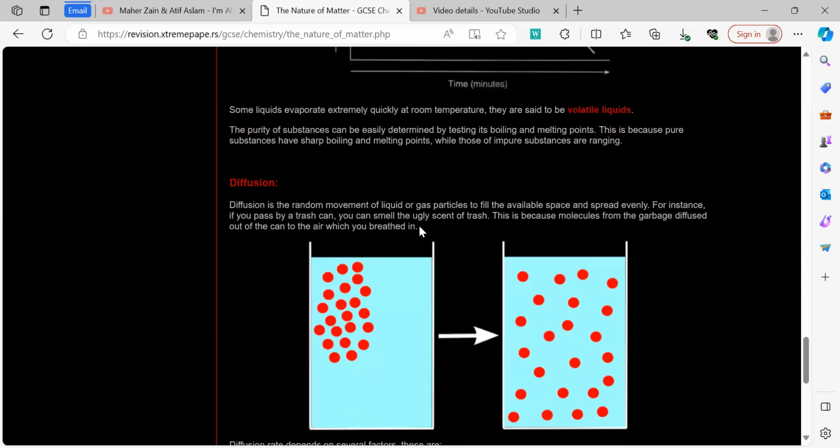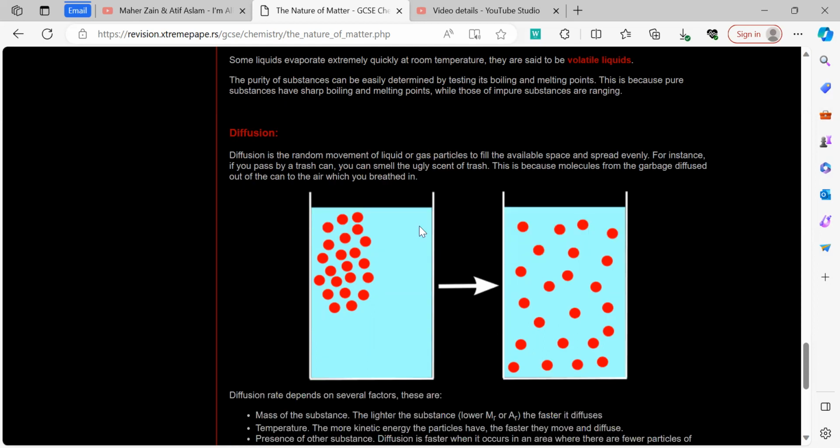Now, those liquids which can evaporate easily are known as volatile. Volatile means a substance which can evaporate easily. They are those substances which have low boiling or melting points. As we know previously as well, for example, water has a boiling point of 100 degrees. However, ethanol has a boiling point of 78 degrees.